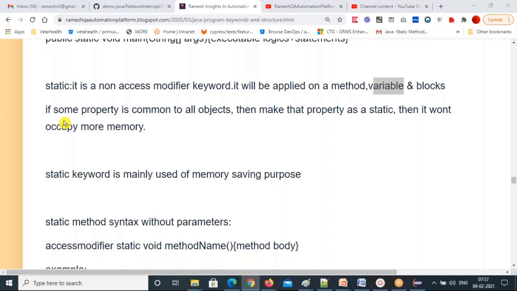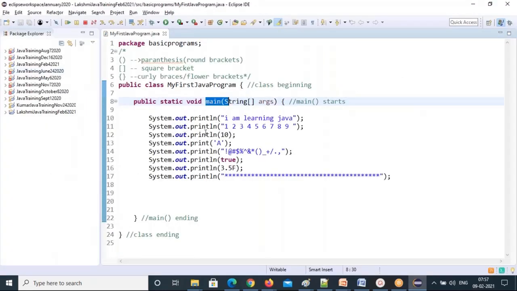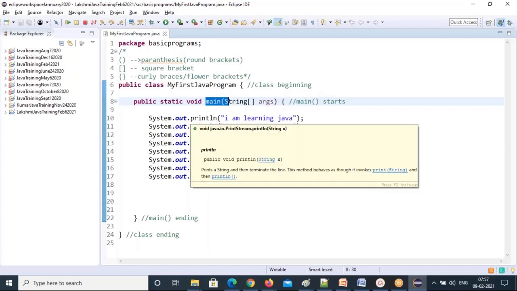Here the main method is also common to all lines of code. That's why they made the main method static, so that it won't occupy much memory. Otherwise, if you are not making the main method static, for every line the main method will be called and one memory will be allocated. Second line, another memory will be created. Third line, like that. However many lines of code there are, that many times memory is allocated. It's a waste of memory.